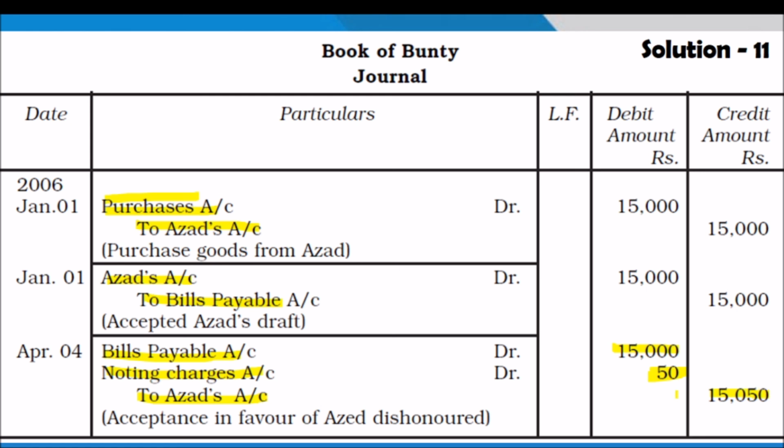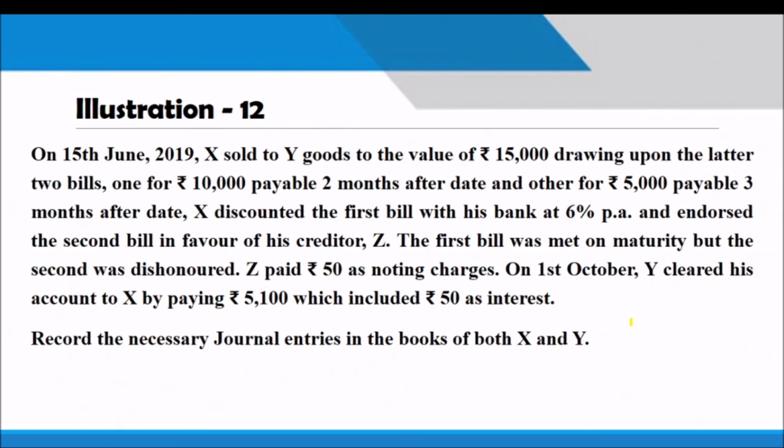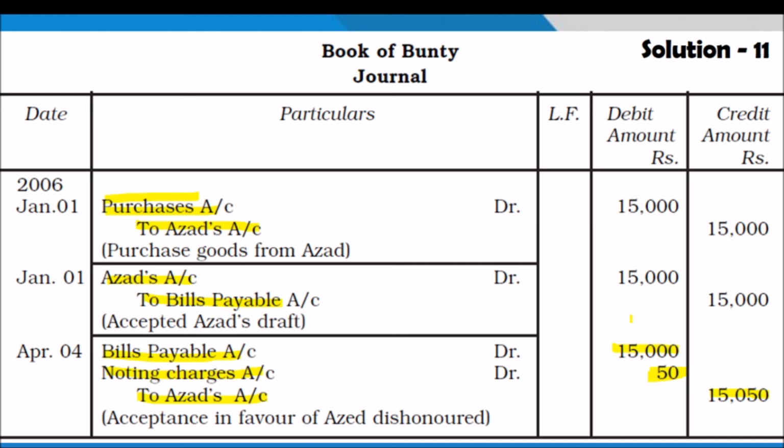So my dear students, remember all these entries we have to write if the question is asked, whether the bill is retained, discounted, dishonored, or endorsed. And also one more thing you have to remember: if the amount is collected by sending the bill to the bank for collection.